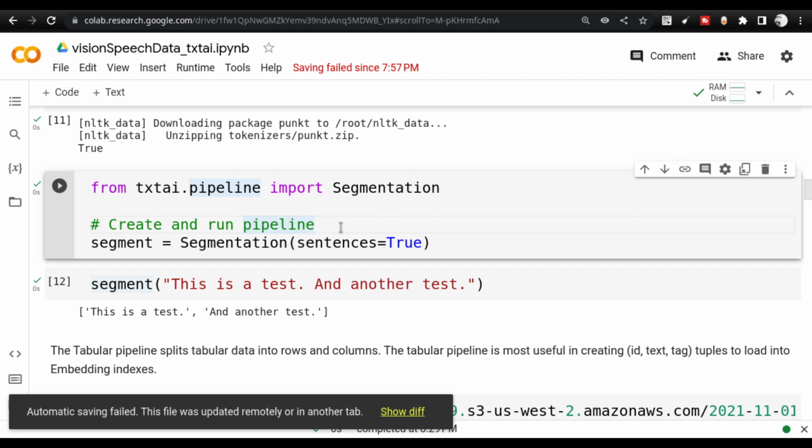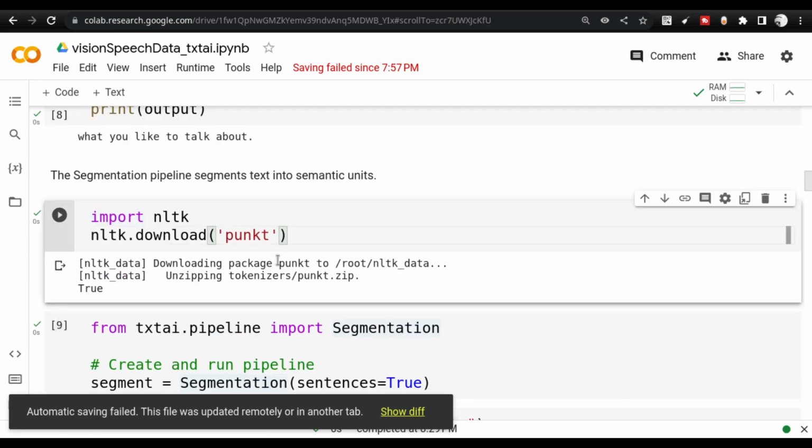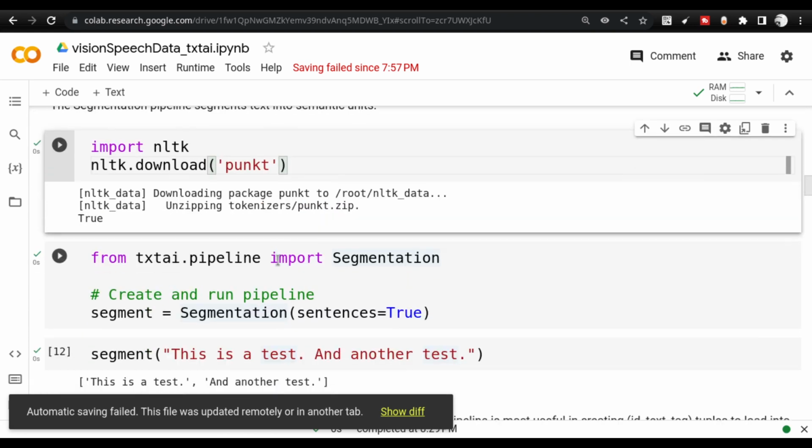Segmentation actually works on multiple options. We can have lines equal to true, paragraphs equal to true. There are various other options available. If you give sentences equal to true and segment it, it will segment based on the sentence. And if you use paragraphs equal to true, it will segment based on the paragraphs. So you can try this out. This is pretty intuitive, it's not something very difficult. And I think it is using basic machine learning related tokenizers, not neural network related tokenizers.